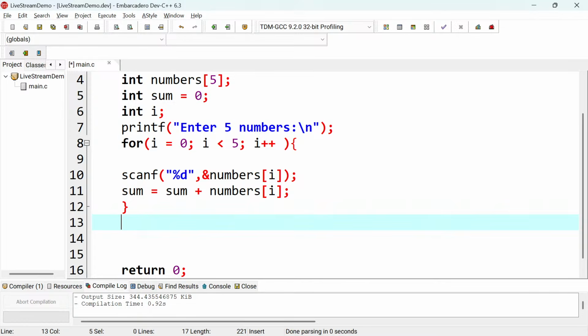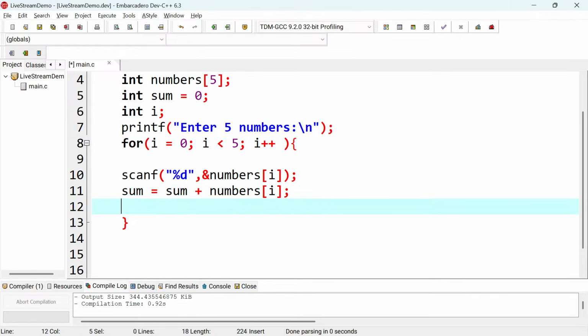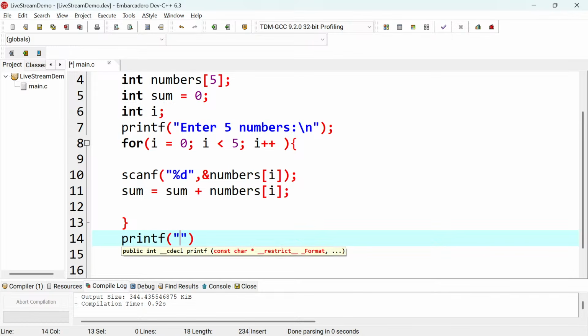If you put your printf inside the loop, it's going to be printed 5 times. So you need to put your printf just outside the for loop so that it won't be repeated. Here you need to print the total sum, so you could say the total sum is, or the sum of those numbers, whichever way you want to write it. Then here you put %d, because the total is just an integer.